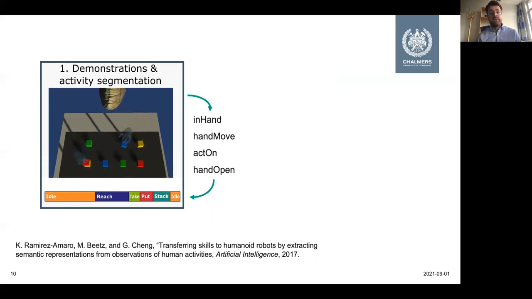And the rules of this decision tree, again, are based on parameters that describe the state of the hand. In particular, is there an object in hand? Is the hand moving or not? Is the hand acting on an object? And is the hand open or closed? And since these parameters describe the state of the hand, we also call them hand state variables, as opposed to state variables which describe the state of the environment. For example, is one object on top of another?